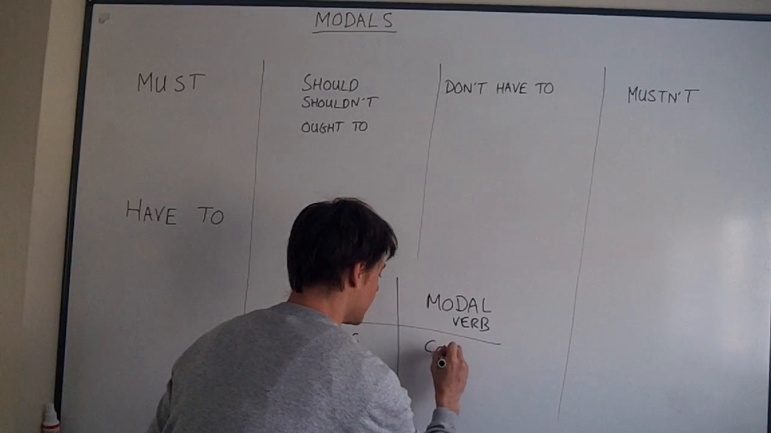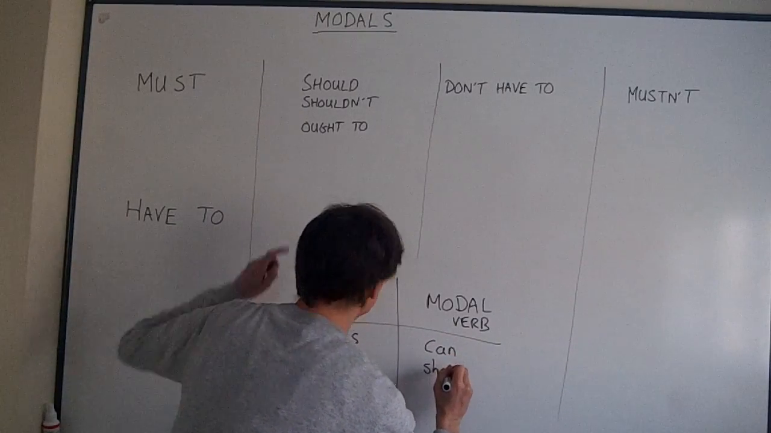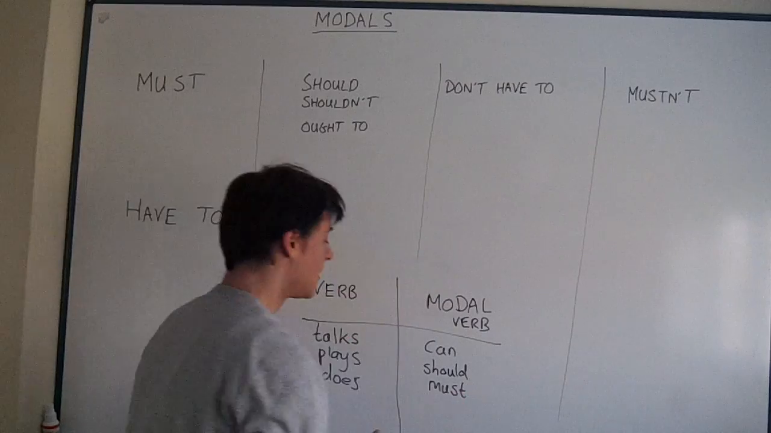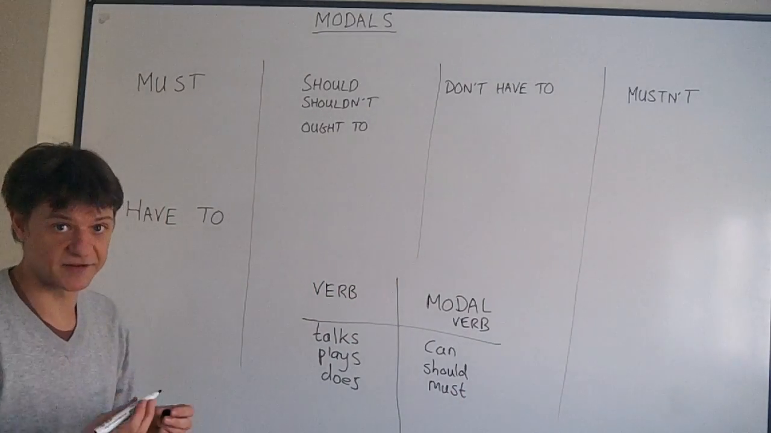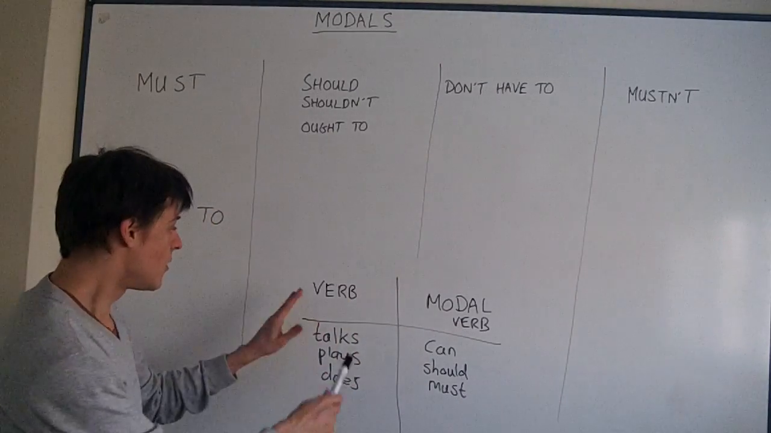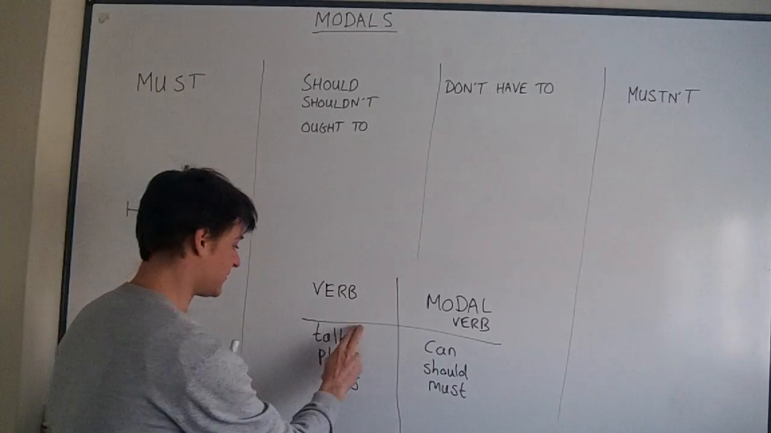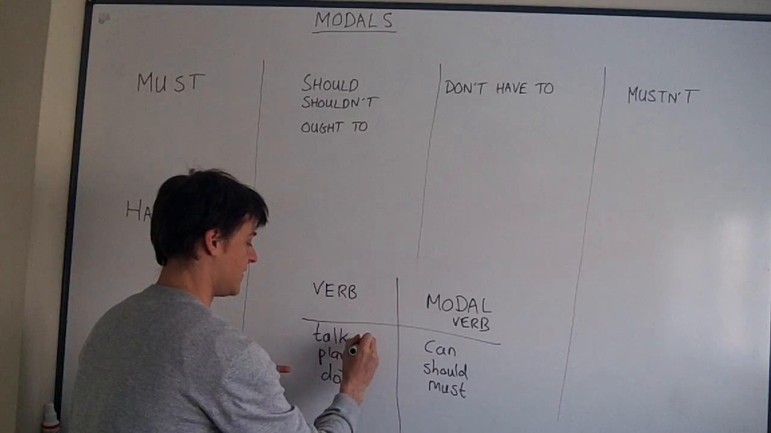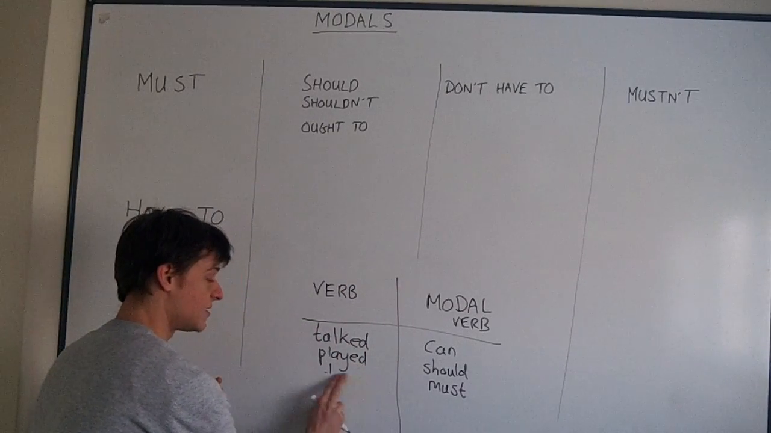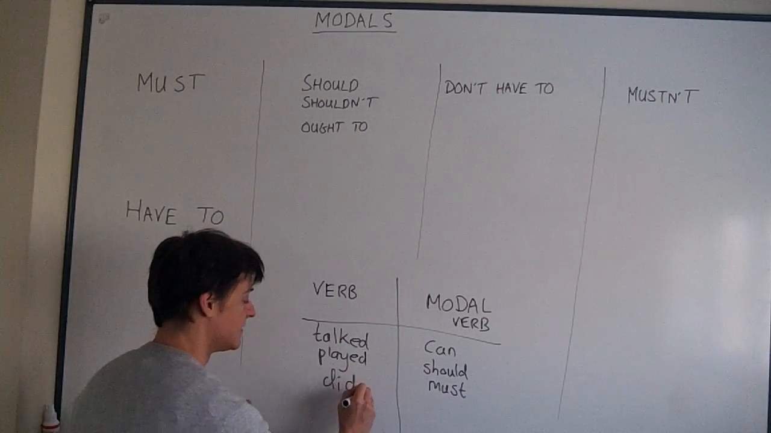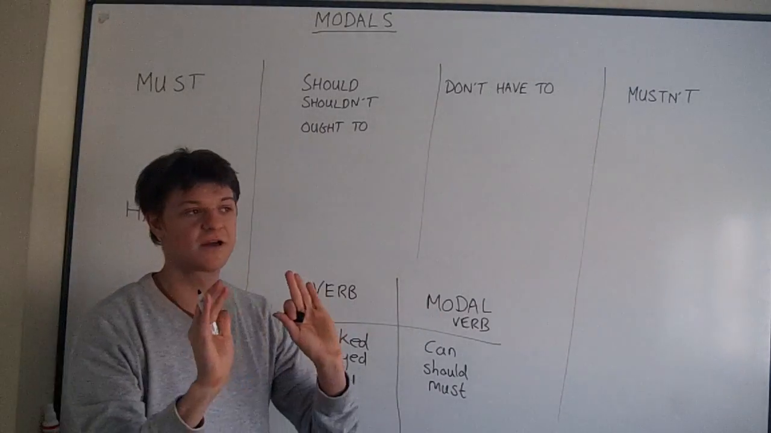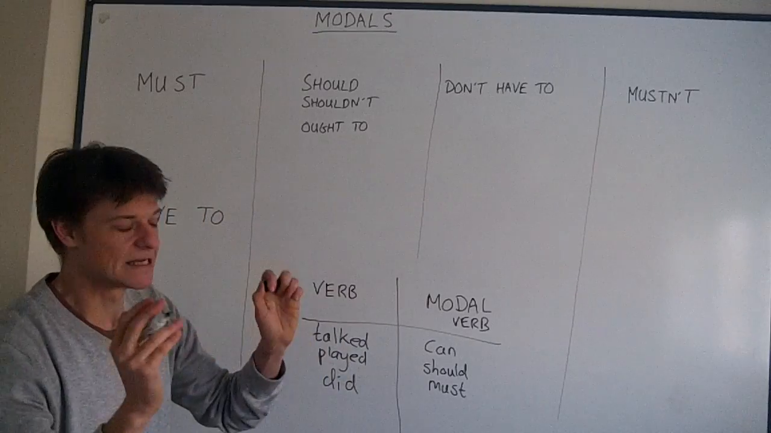Modal verbs, like can, should, or must, you do not add an S with he or she forms. It doesn't change. Ordinary verbs have past forms. We say talked in the past. We say played in the past. And some have irregular forms. We have did for the irregular form of do. But modal verbs have no past forms.